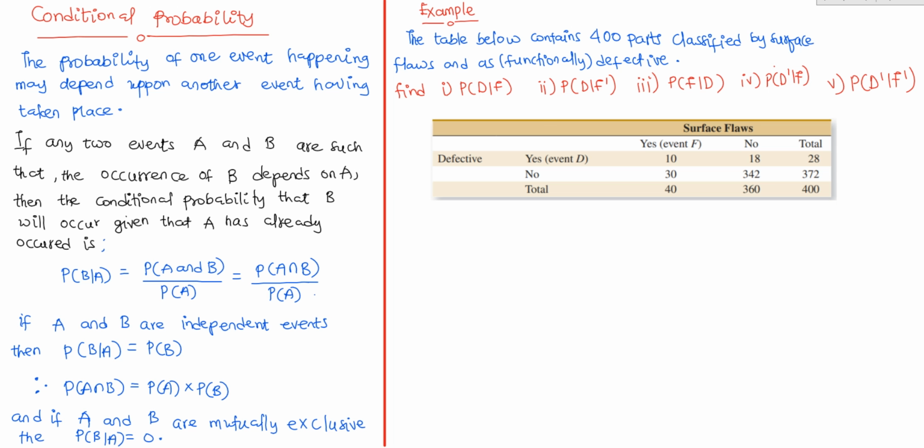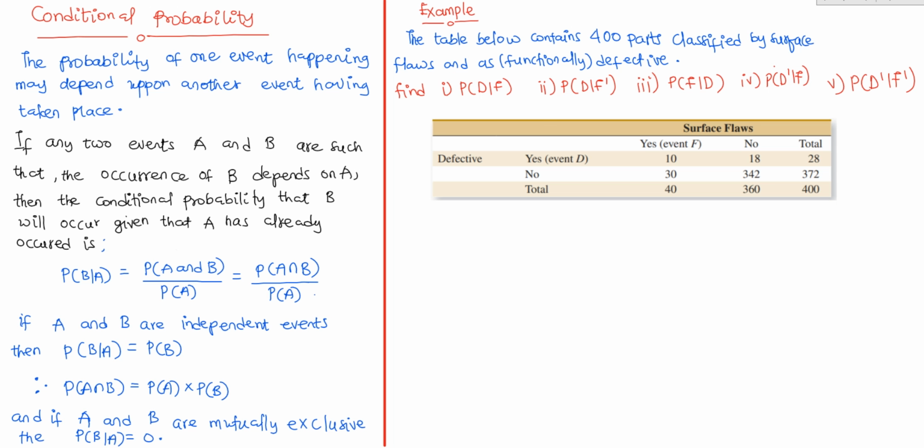So here I have that if any two events, say event A and B, are such that the occurrence of event B depends on that of event A, then the conditional probability that B will occur, given that A has already occurred, is given as the probability of B given A equals probability of A and B over probability of A, which is the same as probability of A intersection B over probability of A. So if you have two dependent events A and B, and the occurrence of event B depends on event A, then we can express their conditional probability as what we have here, which is probability of B given A has already occurred equals probability of A intersection B over probability of A. And wherever you see this symbol here, that means you are talking about intersection. Take note of that.